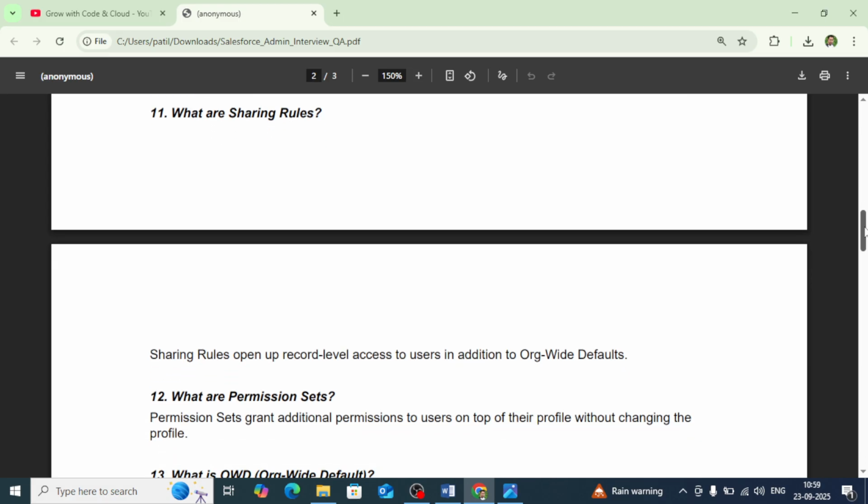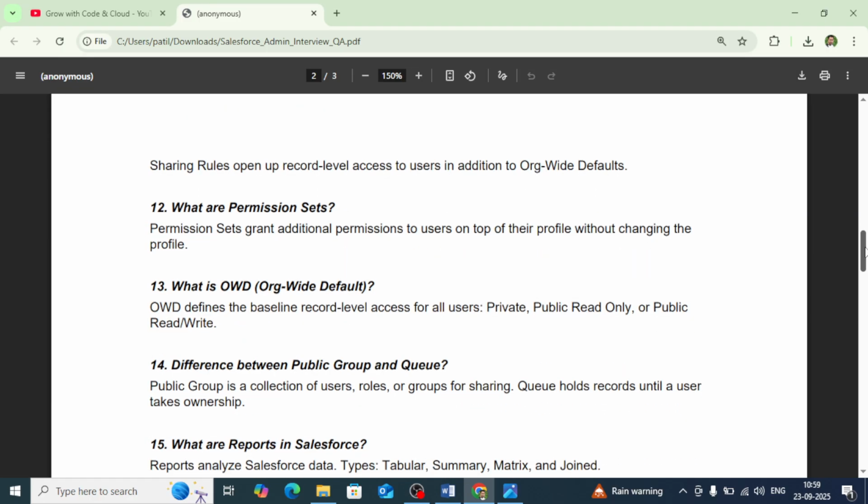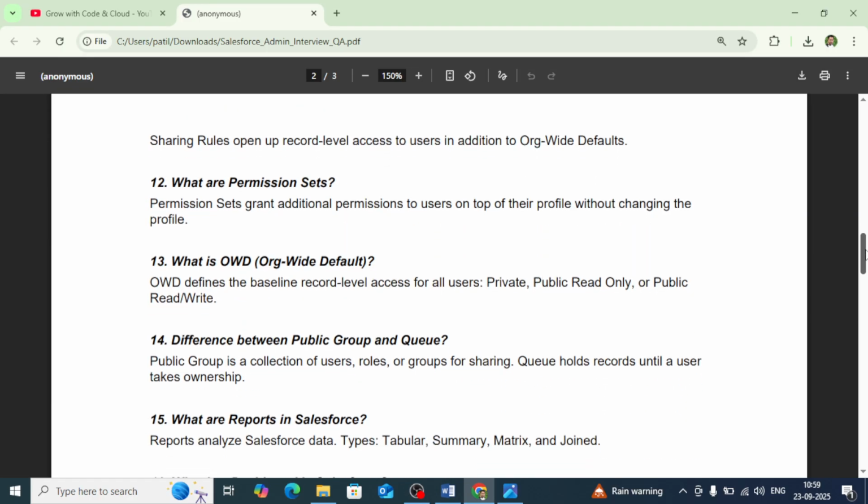What are sharing rules? Sharing rules open up record level access to users in addition to organization wide default, OWD. Then the next question is, what are permission sets? Permission sets grant additional permissions to users on top of their profile without changing the profile.